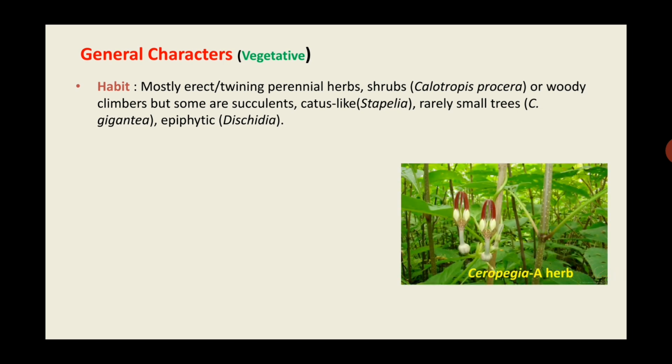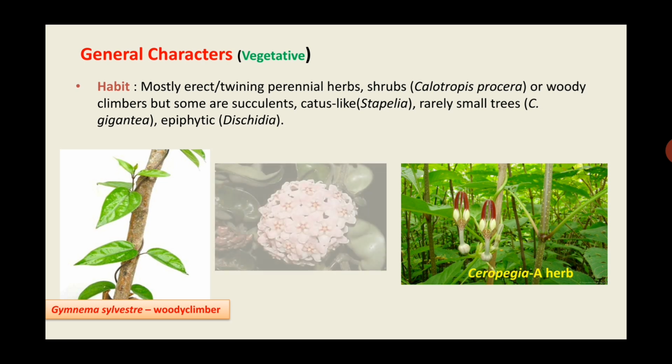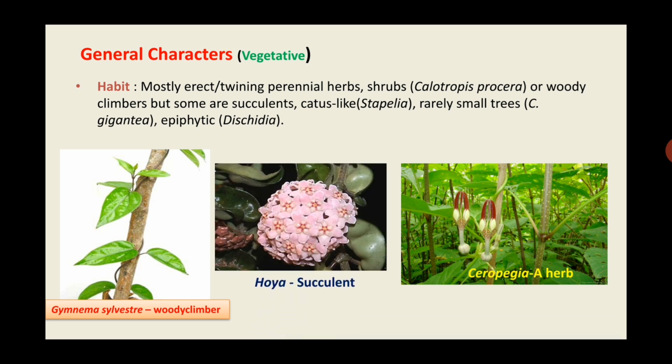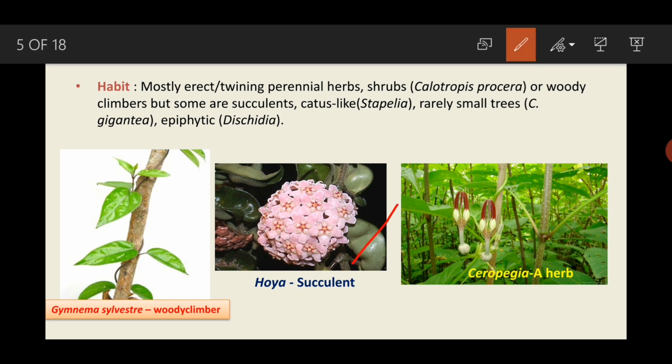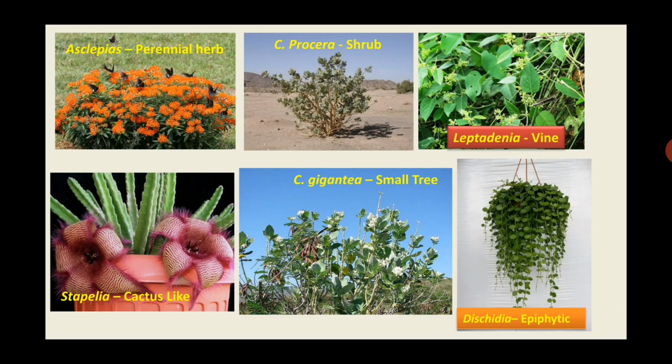So here in the picture you can see Ceropegia, which is the genus of this family Asclepiadaceae, that is a herb. Then Gymnema sylvester is a woody climber, and Hoya is a succulent plant. So in this plant you can observe the fleshy leaves. These fleshy leaves are because of the storage of water. Therefore they are called succulent plants.